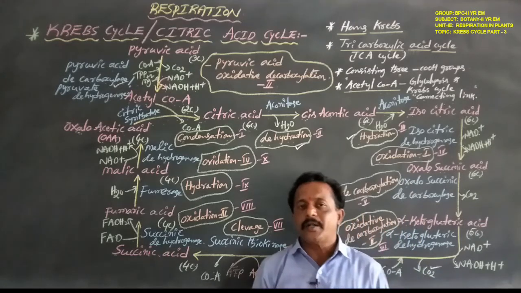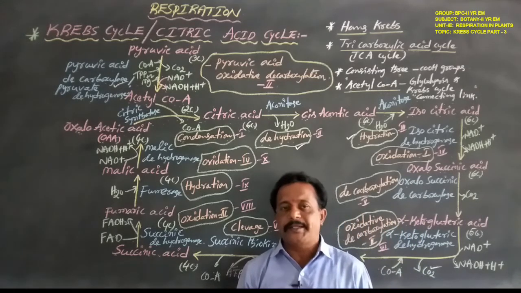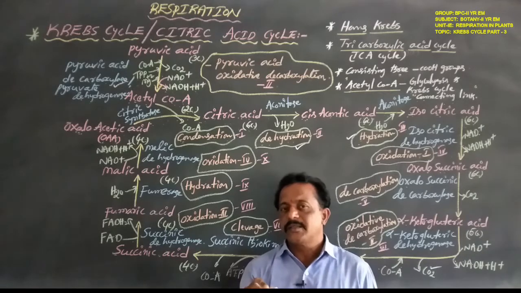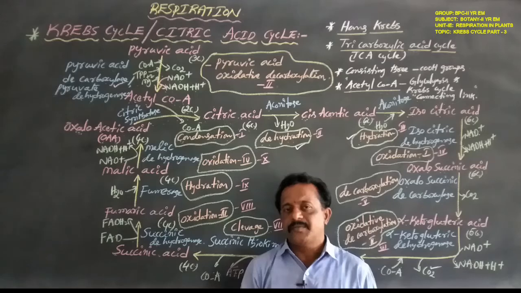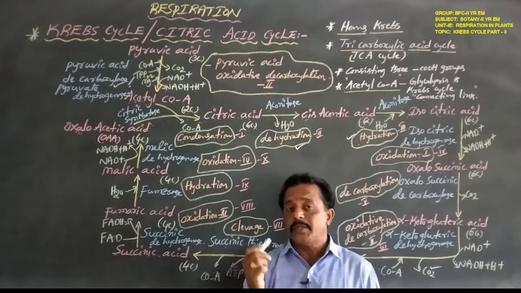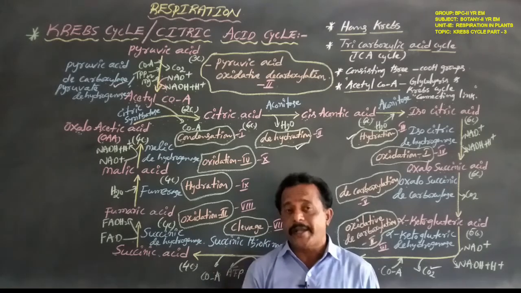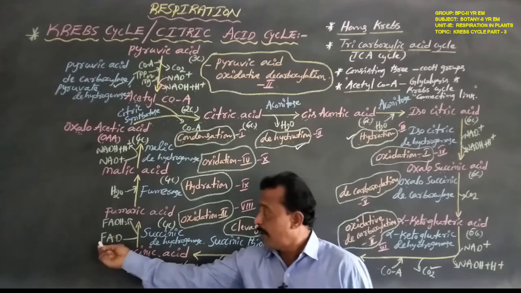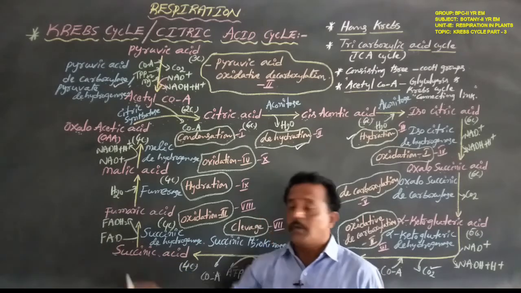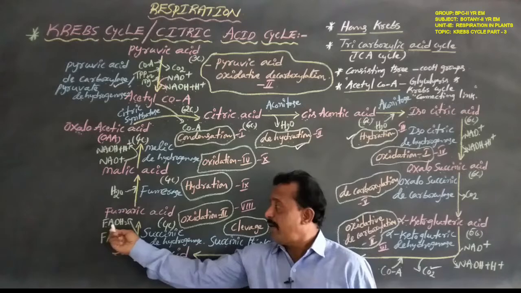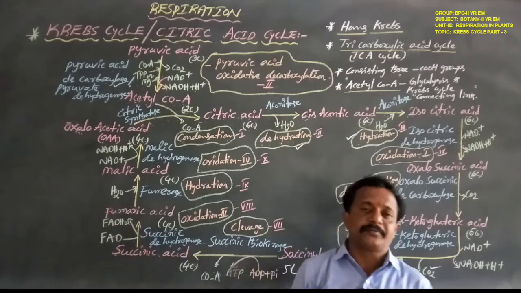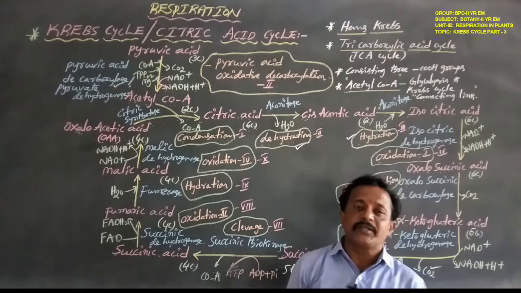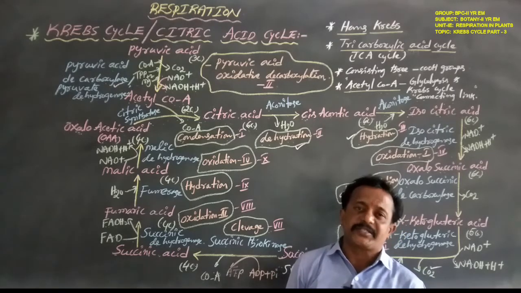NAD means nicotinamide adenine dinucleotide. NADH2, reduced nicotinamide adenine dinucleotide. FAD, flavin adenine dinucleotide. FADH2, reduced flavin adenine dinucleotide. These are 2 coenzymes that help in the Krebs cycle or citric acid cycle.